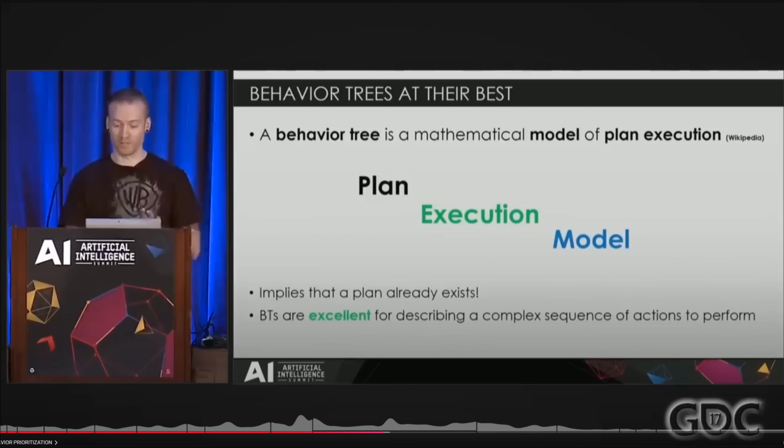I love that he gives a definition of what a behavior tree is. So at its core, a behavior tree is a mathematical model of plan execution. What this means is we imply that a plan already exists. He says that behavior trees are excellent for describing a complex sequence of actions to perform. So they're excellent for describing how a plan should be executed, but they are poor at actually creating that plan and making decisions. And I completely agree with him.